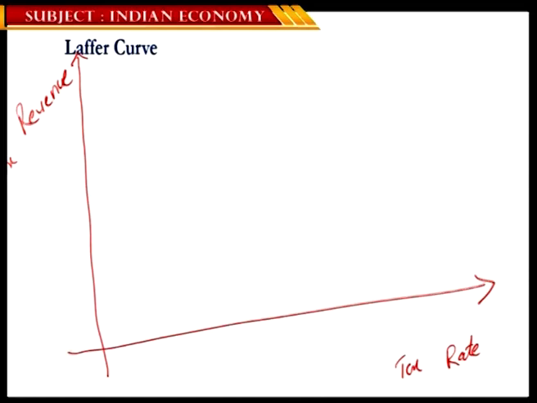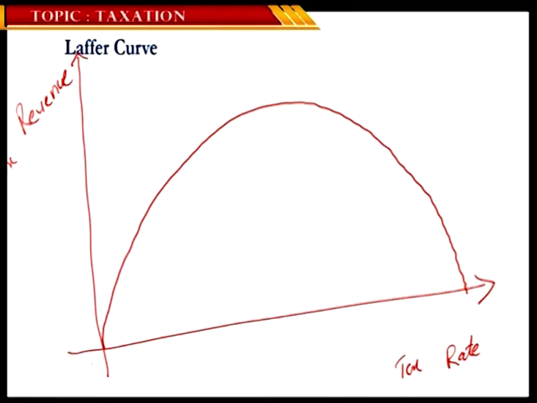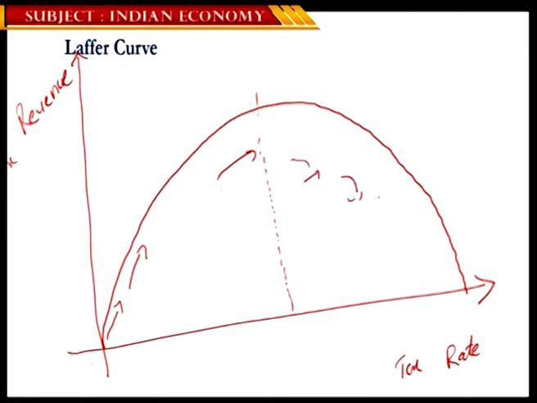What does this economist say? With increase in tax rate, the tax revenue increases, and beyond a certain amount, the tax revenue keeps decreasing. Initially, when the tax rate keeps increasing, the tax revenue keeps increasing. But if you keep increasing the tax rates beyond a certain threshold, the tax revenue keeps decreasing, because at very high tax rates, people would not be happy paying taxes, and that's how the tax revenue comes down. That's the most important part.